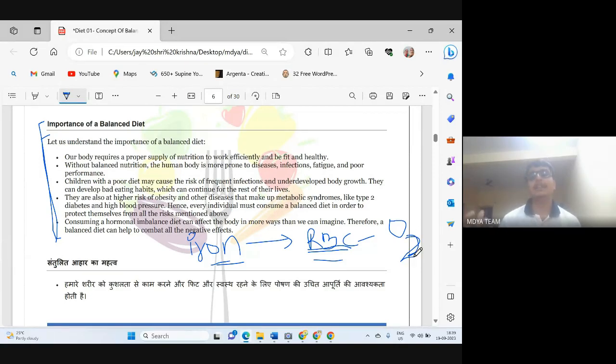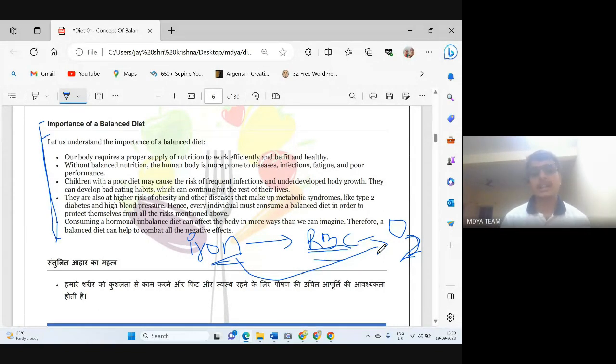Our muscles will not get enough oxygen. Our brain will not get enough oxygen. So this is a small mistake we are making, that we are not having a proper amount of iron. Then how big is the consequence? In the initial stage, we will feel weakness, because in the absence of oxygen, our body can't produce energy.